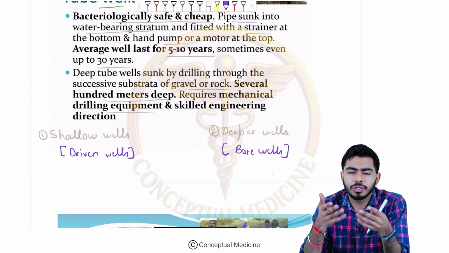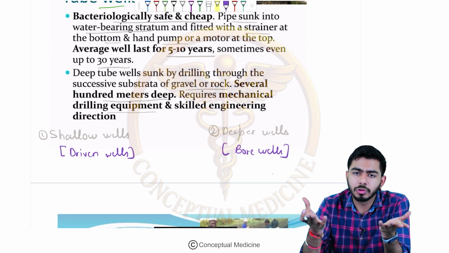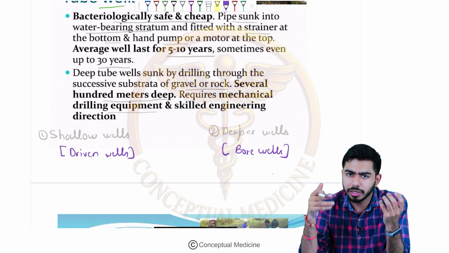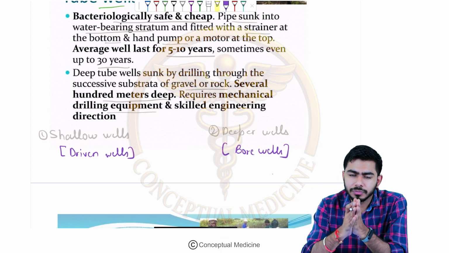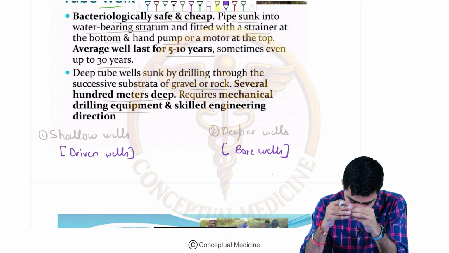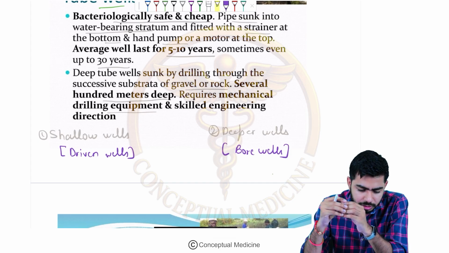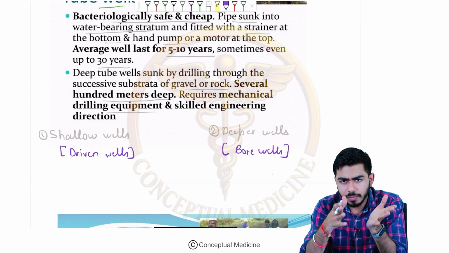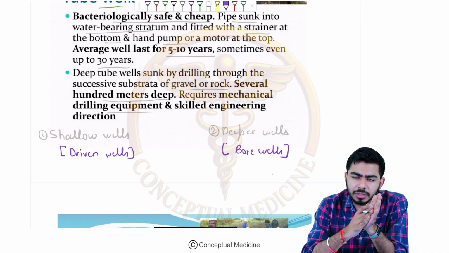Now in your houses, there might be the functioning of the motors, right? You just need to press the button and the motor will do its work, and that's how your water will be coming right in your tap. So that is the thing between the shallow well and the deeper wells, right? Nowadays we are actually switching over to the power operated system, right?